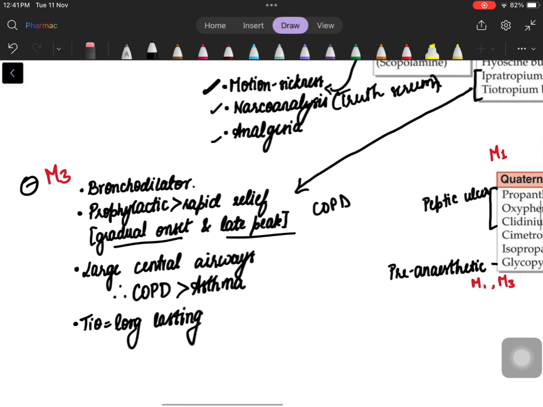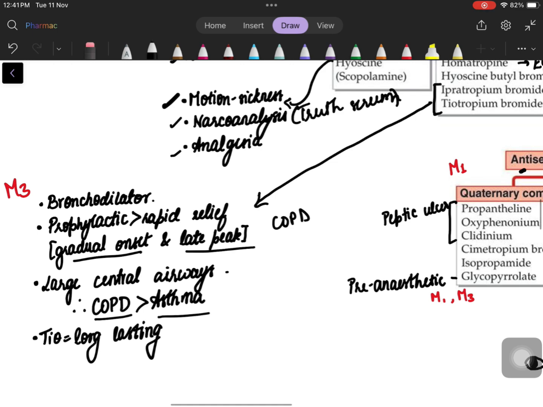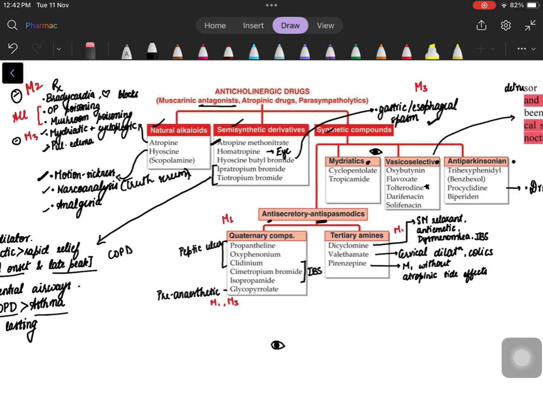Okay? It acts on the large central airways, which is why it's preferred in COPD rather than asthma. What drug do we use in asthma? That we'll see in adrenergic. But for now, in the parasympatholytic or the atropinic drugs, ipratropium bromide and tiotropium bromide are used. And tiotropium is supposed to be more long-lasting. Okay, natural, semi-synthetic done. Now we come to the synthetic compounds in the same class.